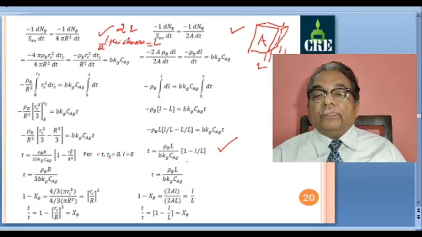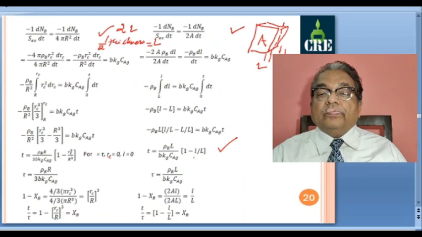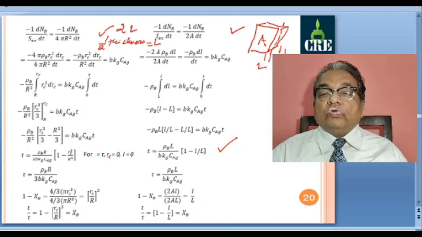Here it is small l by capital L. At time tau, complete conversion. So this is 0. At time t tending to infinity, l is equal to 0. So this is simply tau is equal to rho b L by b kg Cag. So if I write this ratio t by tau, I get t by tau is equal to 1 minus small l by capital L.